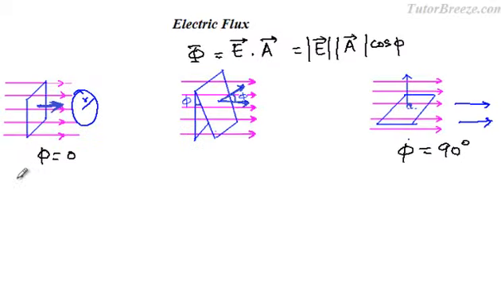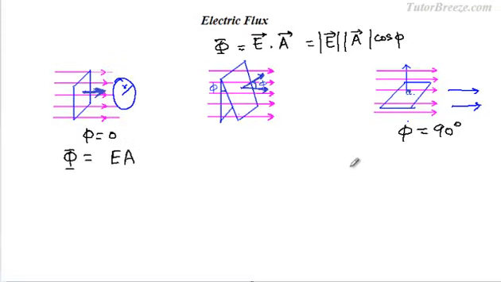In this case, the flux phi will be equal to E times A, and you know that cos 0 is 1, so this will be equal to E times A. In this case, the electric flux will be equal to 0 because cos 90 is 0. And this is anyway quite obvious.